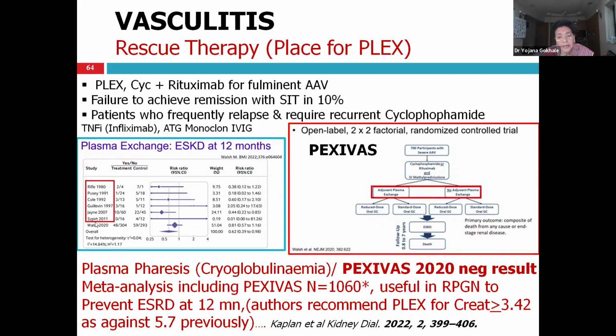With rituximab and plex, you cannot stop end-stage renal disease. Second conclusion of this study was low-dose steroids were as good as standard dose steroid. That is 0.5 mg per kg was as good as 1 mg per kg. Again, in rituximab group, only standard dose steroid works. What it means is rituximab is weaker than cyclophosphamide for treatment of severe ANCA-associated vasculitis. You have already been shown what is severe.